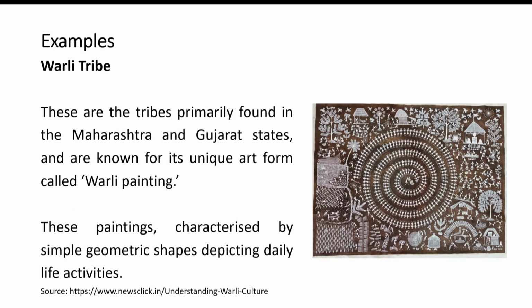Some examples of tribal indigenous entity are as follows. Number one is the Warli tribe. These tribes are mostly situated near the Maharashtra and Gujarat area, and are also found at the outskirts of Mumbai city. They are popularly famous for their Warli painting, and you can see the picture here in this slide. The Warli painting is basically a painting which has certain geometric shapes based on daily life activities.